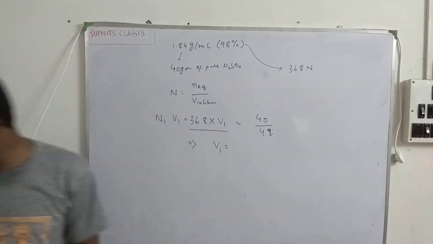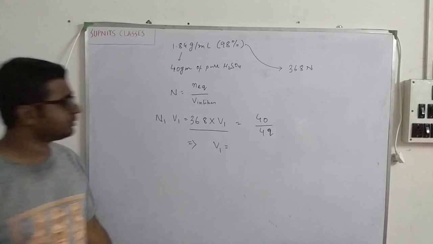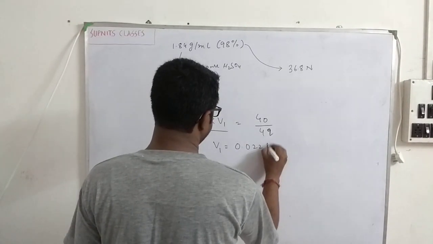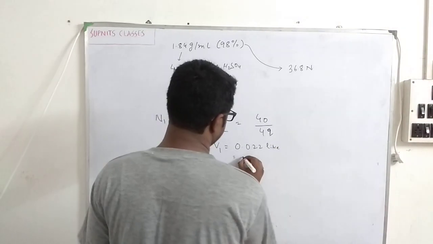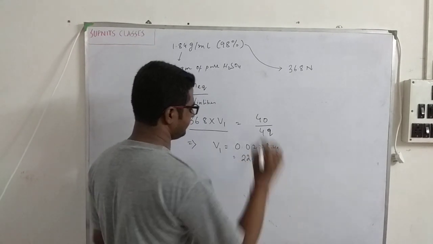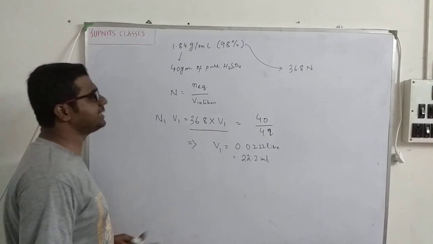And you will get your answer as it is given in the book. It is given in milliliter. So from here we will get 0.022 liter. So this will be around 22.2 milliliter. This is again a very easy problem.